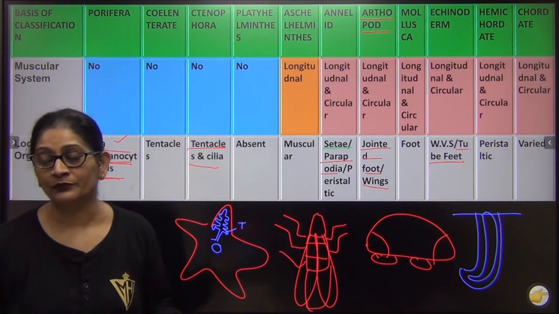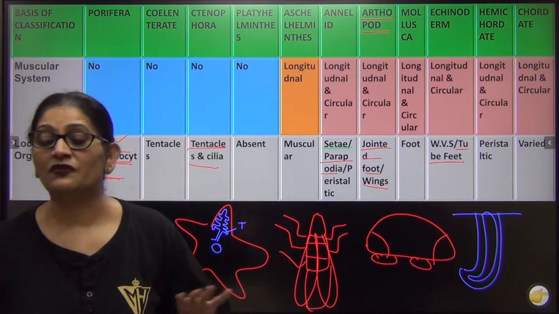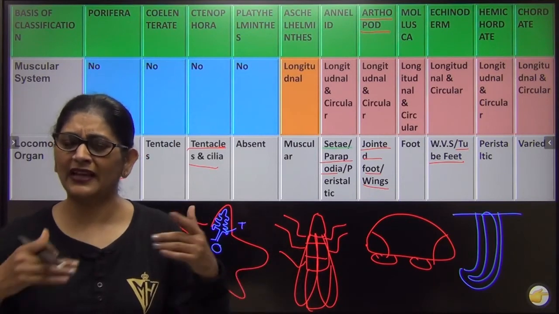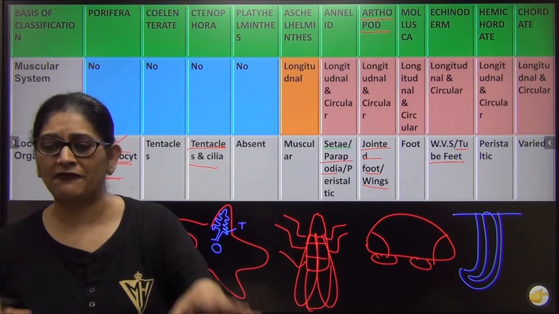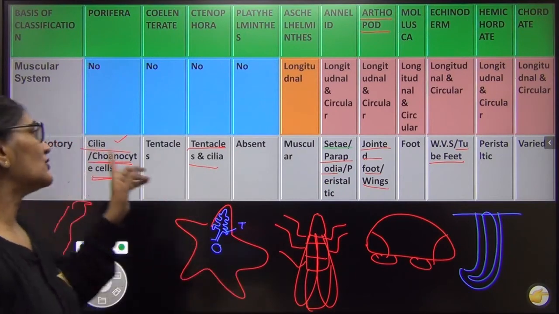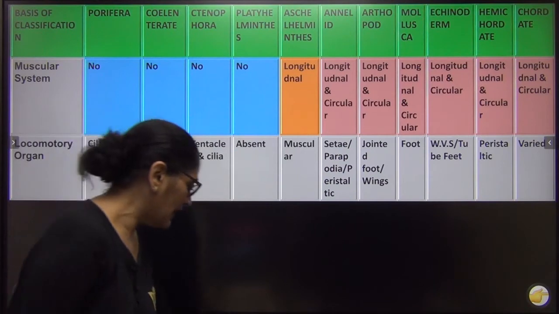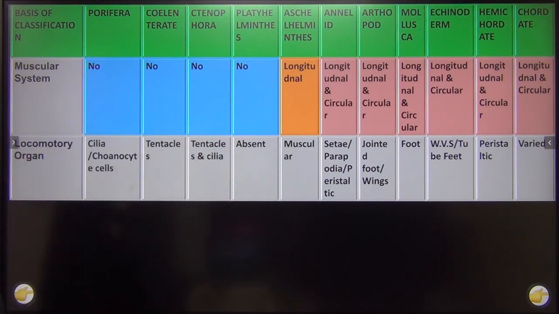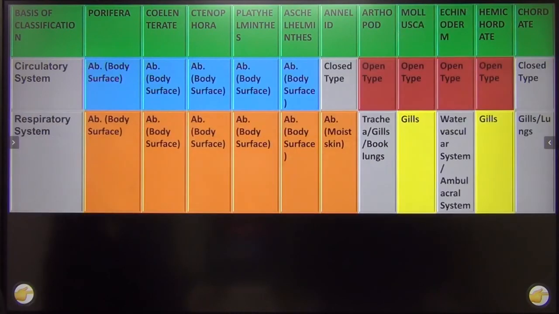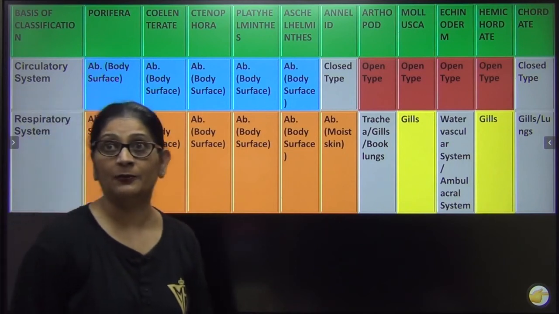In chordates, you know that movement is varied. In fish there are fins, then some have wings, some have feet, and like that. Okay? So this is about your muscular system and locomotory system. Now last we will go to the reproductive system. We still have circulatory system, respiratory system, and reproductive system.